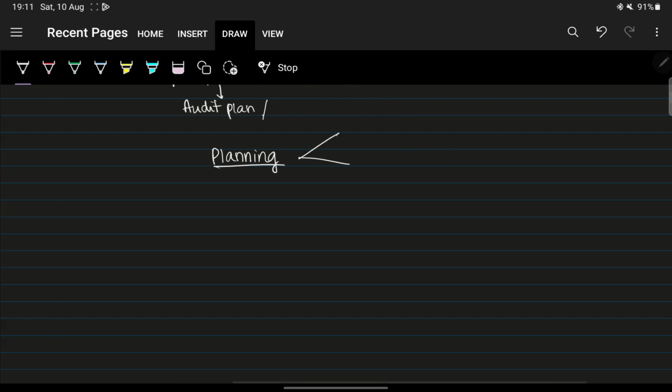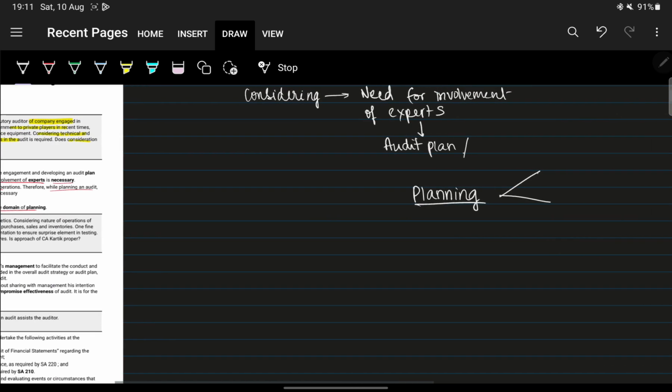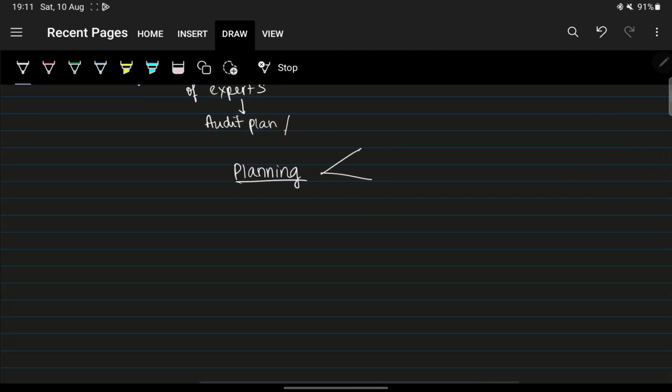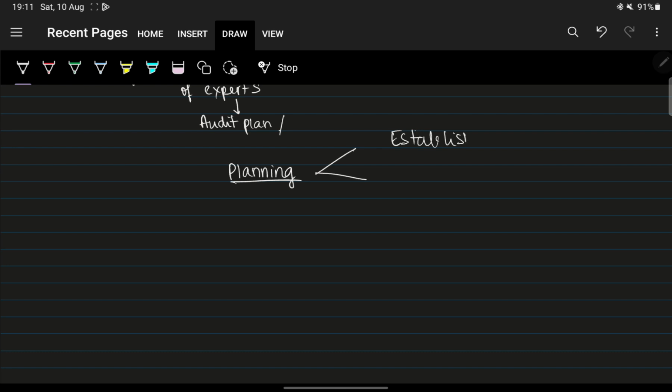Planning involves establishing the overall audit strategy and development of a detailed audit plan. Just for revision.